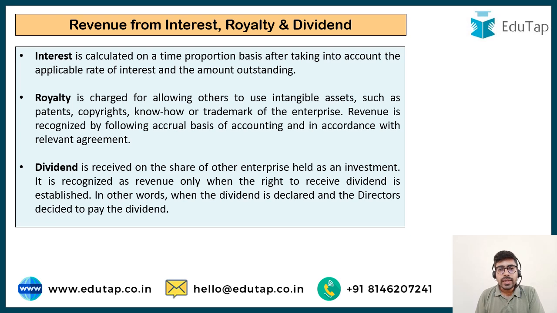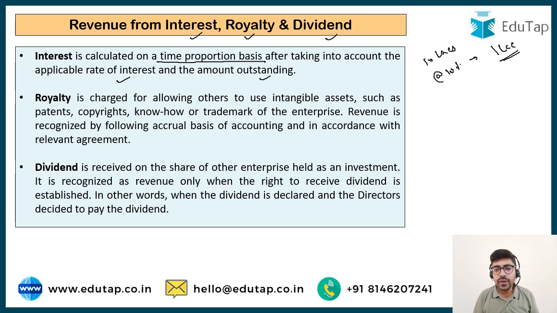Accounting Standard 9 talks about three special cases: interest, royalty and dividend. It says that interest income should be booked on a time proportion basis after taking into account the applicable interest rate and amount outstanding. In this particular case, I had given the loan of 10 lakh at 10%. So 1 lakh is the interest that I have to receive for the financial year. I can easily compute that for the full year my interest is going to be 1 lakh. So I can book this revenue in my financial year ended 31st March 21, on a time proportion basis.